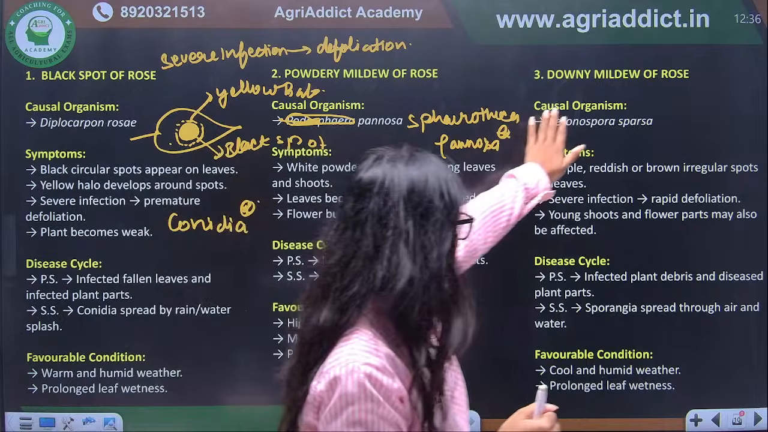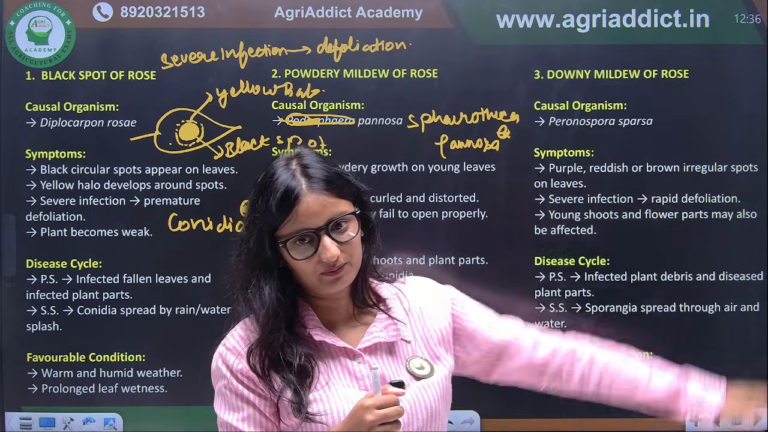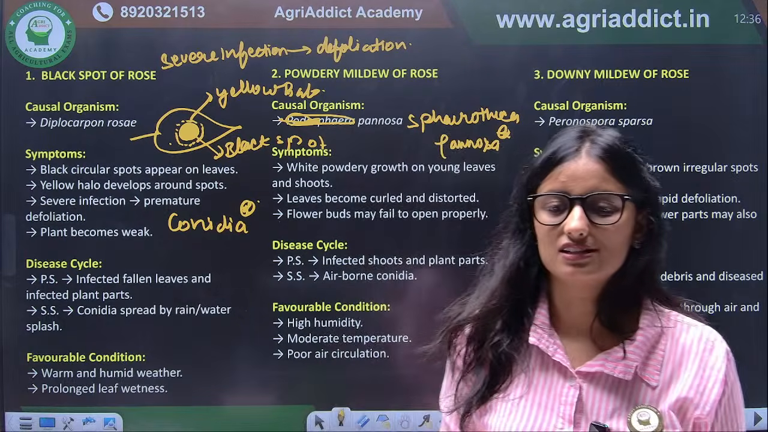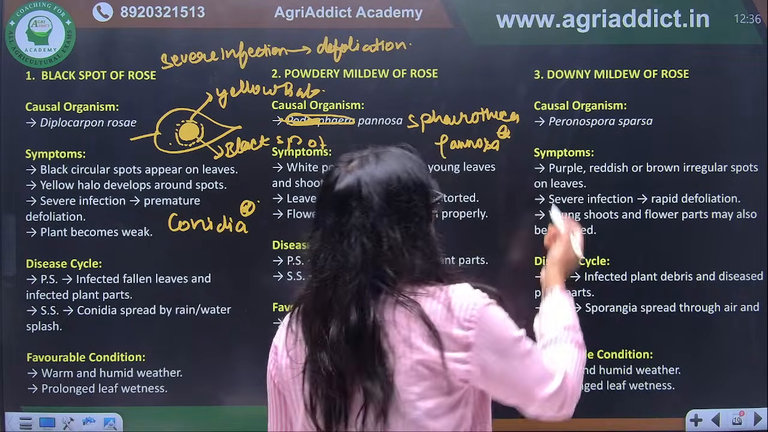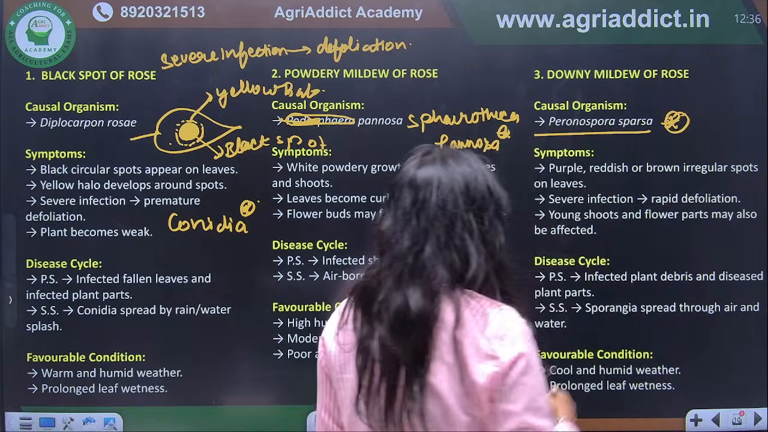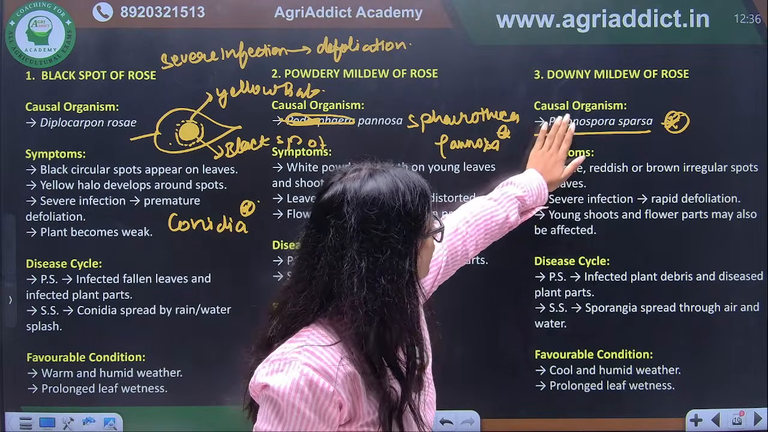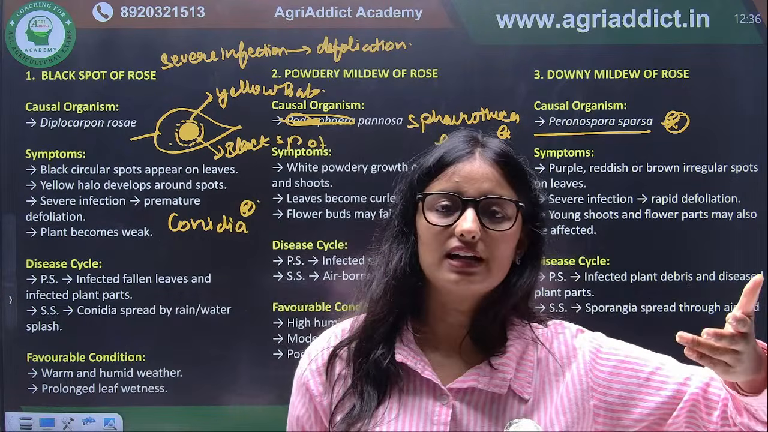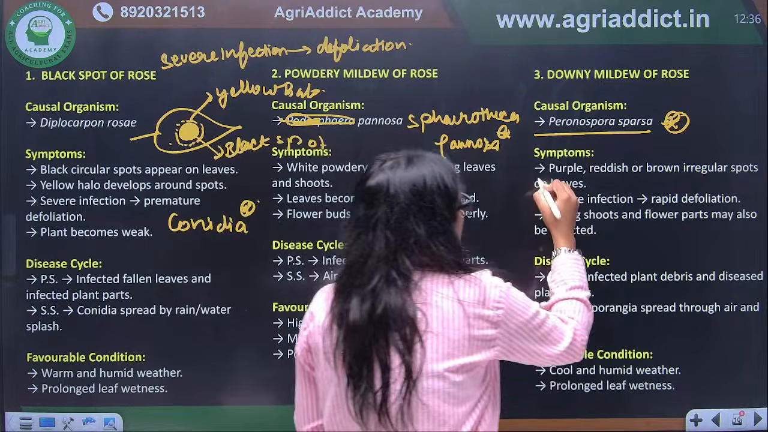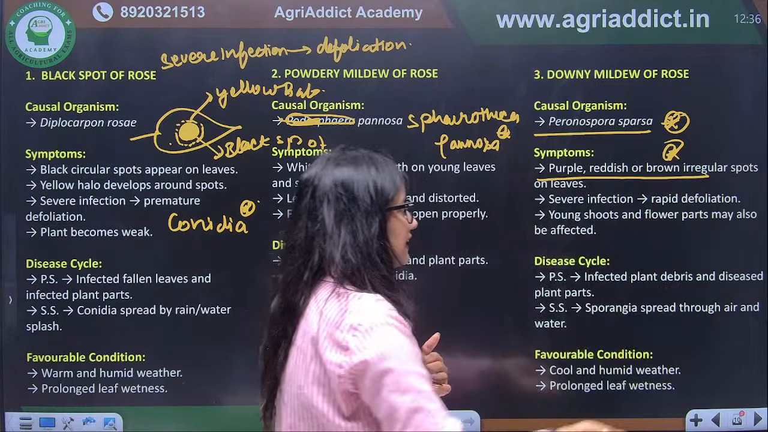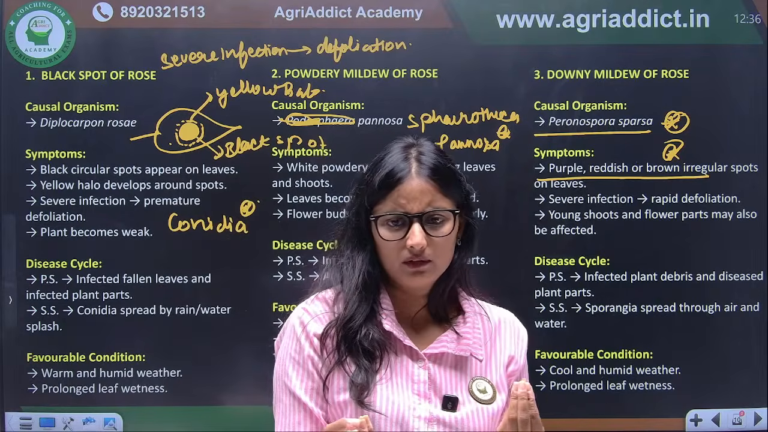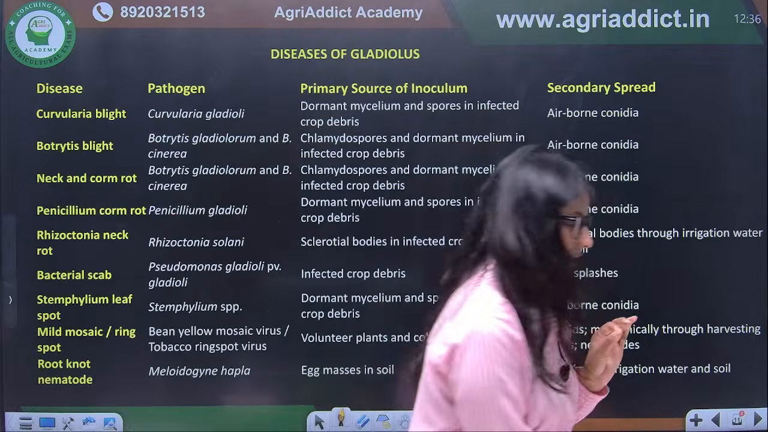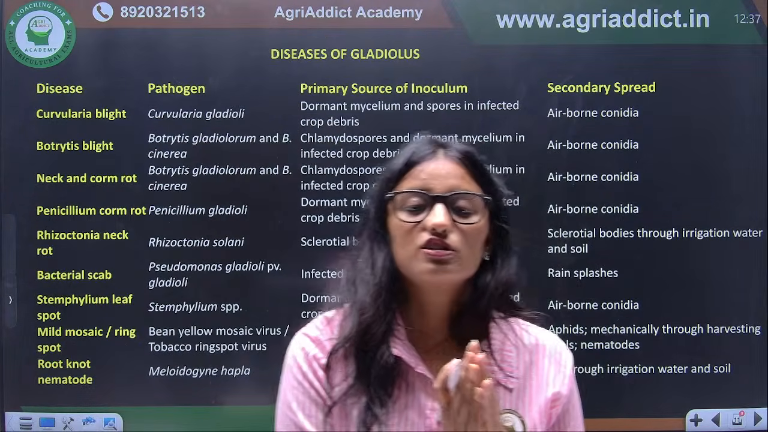Yes, it requires dry host conditions. Next we have downy mildew of rose. Again here important is its causal organism. What is the causal organism? That is Peronospora sparsa. So here you have to remember only the causal organism. And if we talk about the symptoms, there are purple, reddish brown, irregular spots on the leaves. That is in each downy mildew symptom. We have discussed downy mildew disease in many crops, so it will remain similar. But here the important thing was its causal organism.